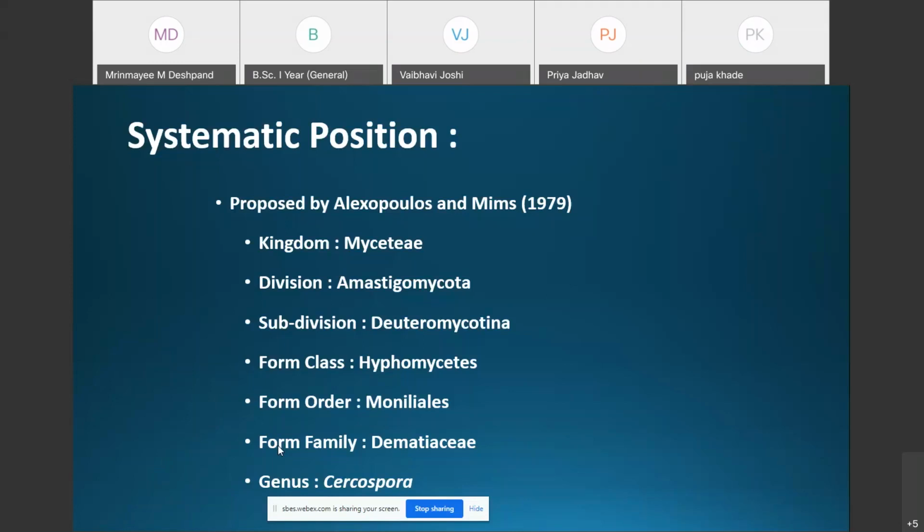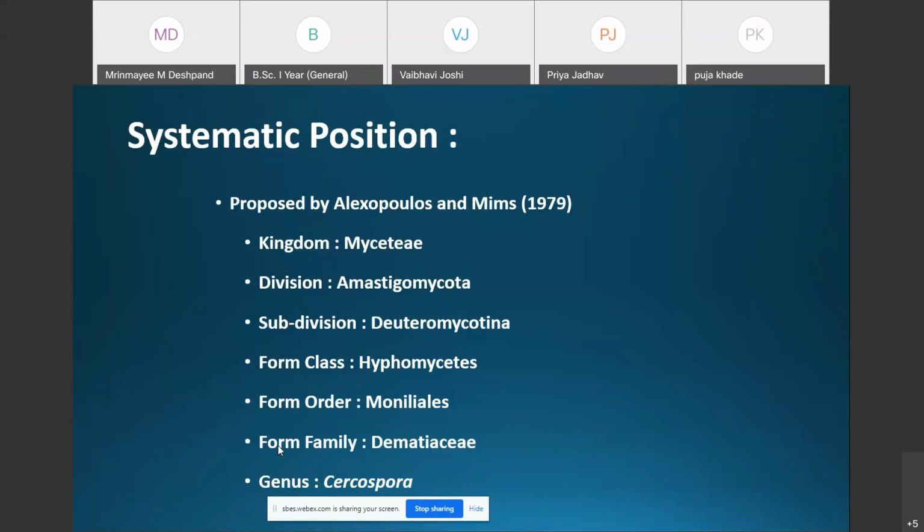Thus we can say that the subdivision Deuteromycotina is a purely artificial and temporary assemblage of fungal species waiting to be included in an appropriate group after the discovery of their perfect stages.